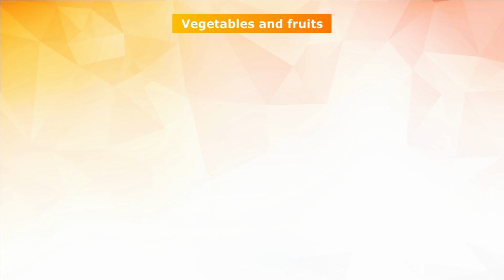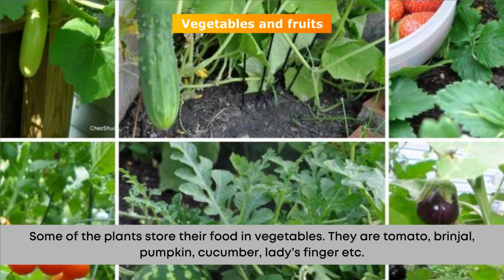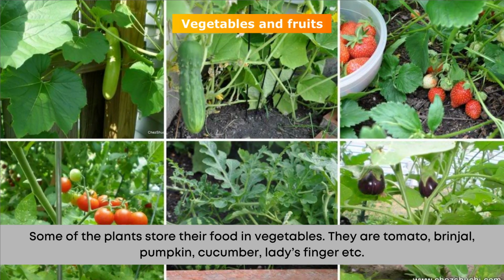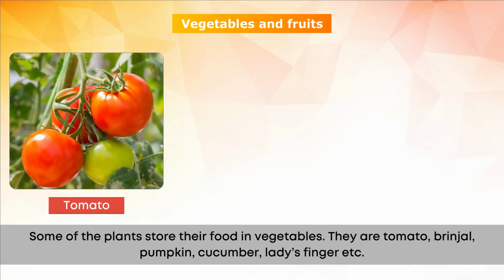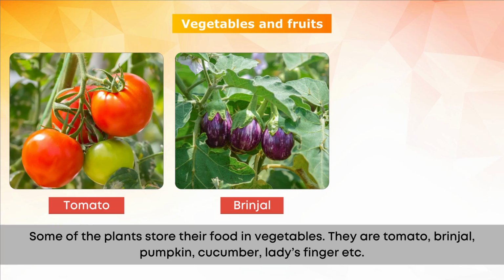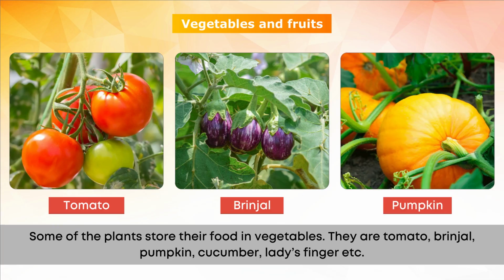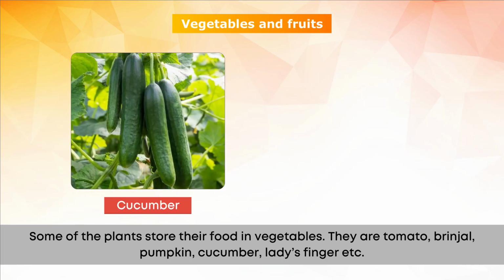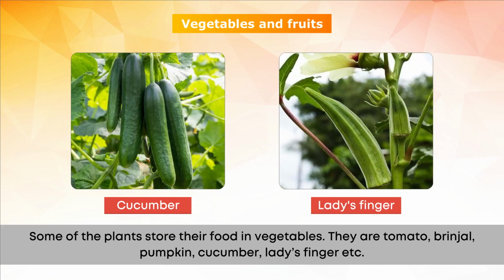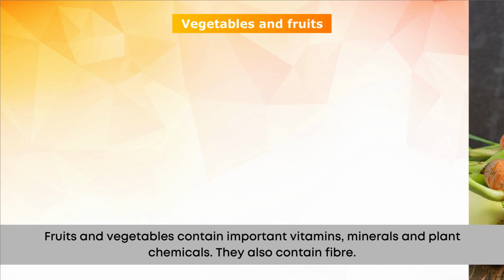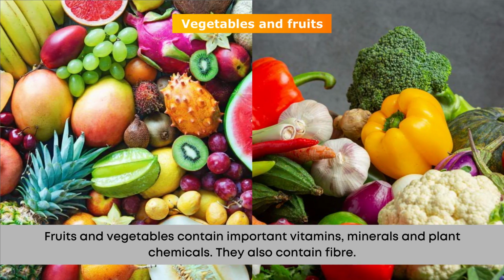Vegetables and fruits. Some of the plants store their food in vegetables. They are tomato, brinjal, pumpkin, cucumber, lady's finger, etc. Fruits and vegetables contain important vitamins, minerals, and plant chemicals.